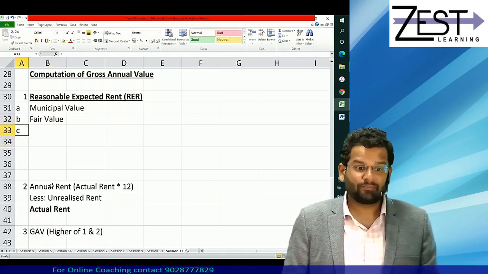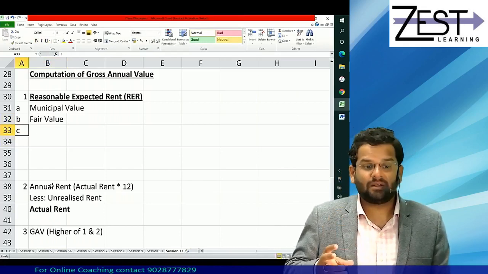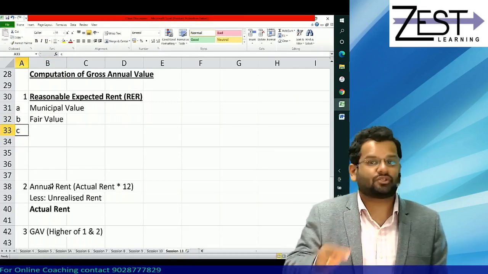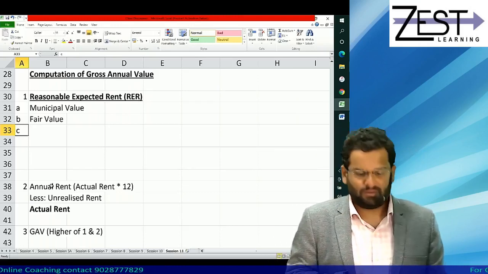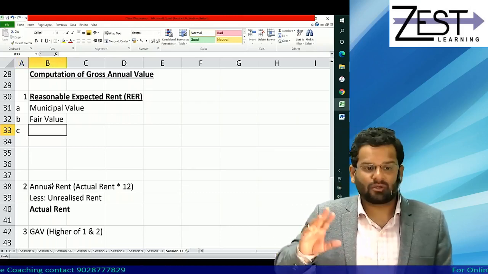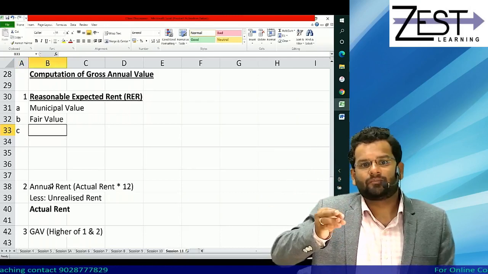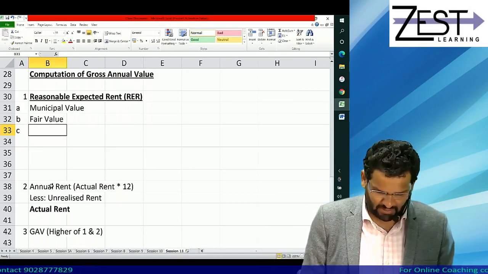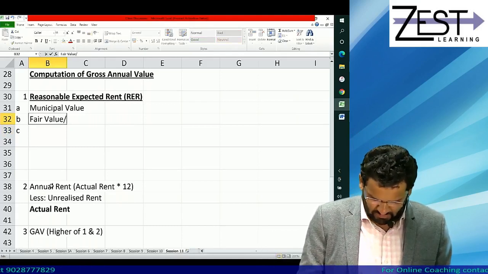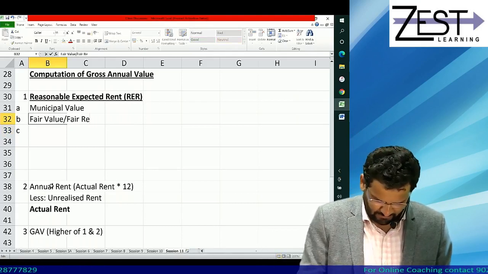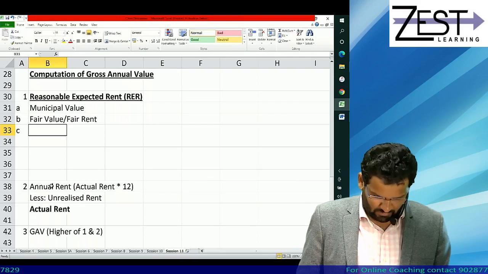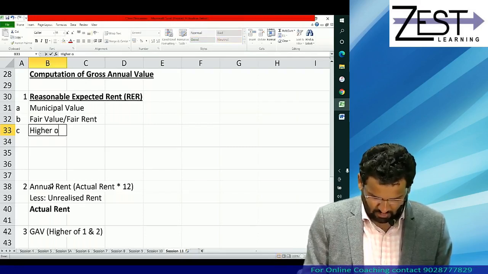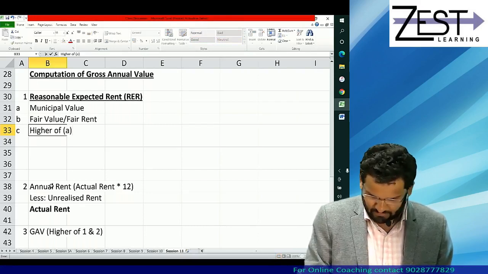Fair value means how much rent such type of property will fetch. Okay, that is the fair value, something like fair market value, fair rent value of that property. Correct? So it can be called fair value, it can be called fair rent. Then go for whichever is higher of A and B.